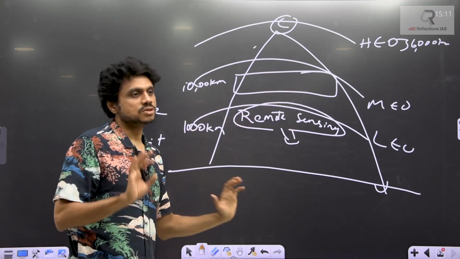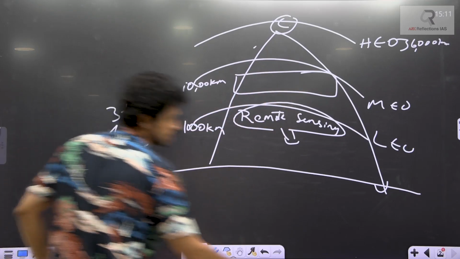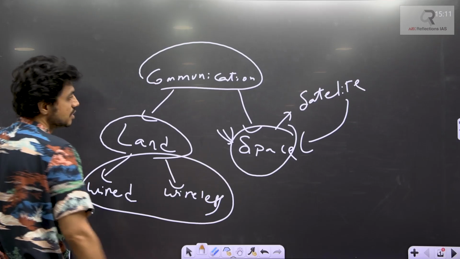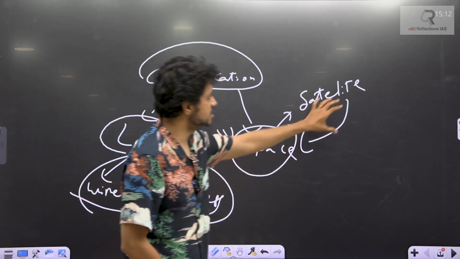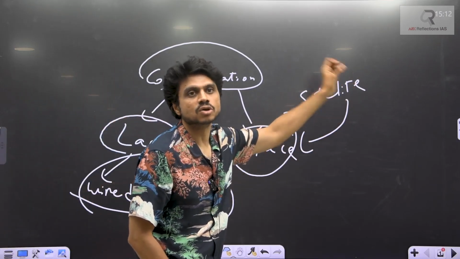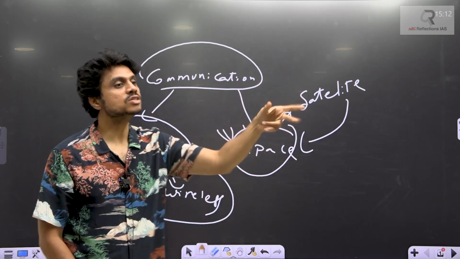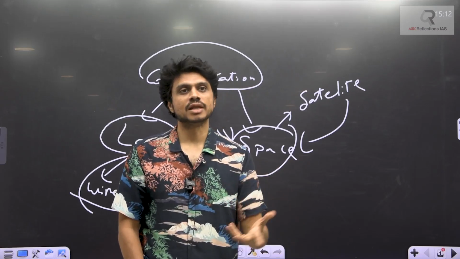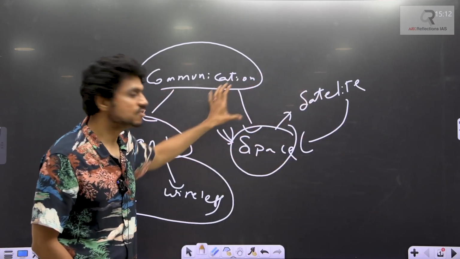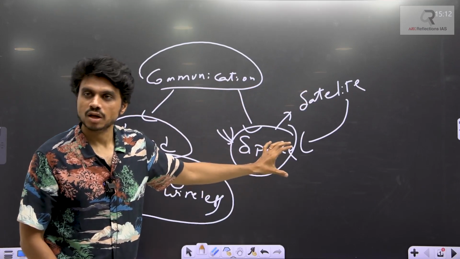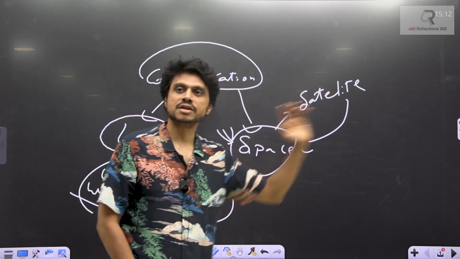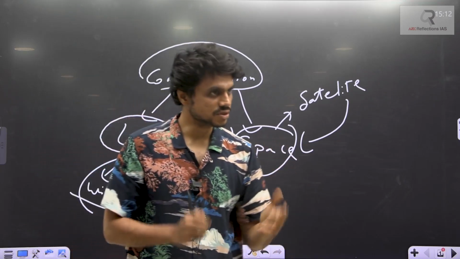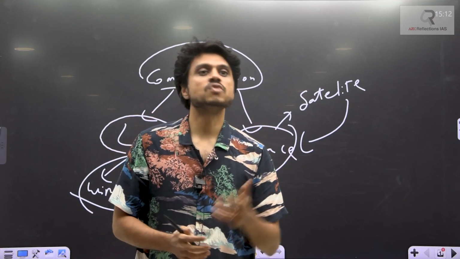Now what is the news? The news is that these operators, these guys who have already got the license, are complaining about the present licenses being offered to these SATCOMs. Why? There are two ways to offer the license. Now, coming back to the basics, what is the license I am talking about? Everything I am talking about, the signals, are nothing but electromagnetic waves, radio waves, microwaves. These are the waves that are used for communication.